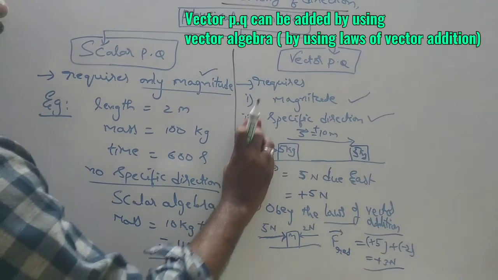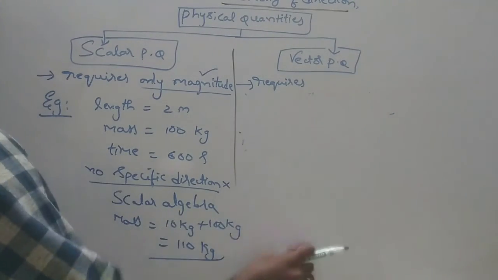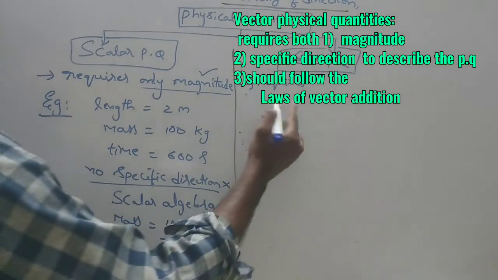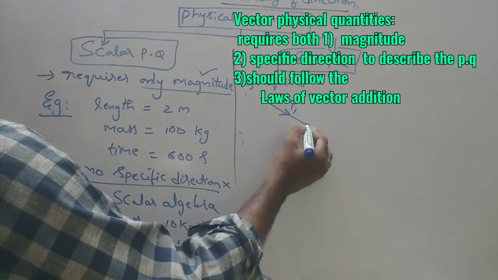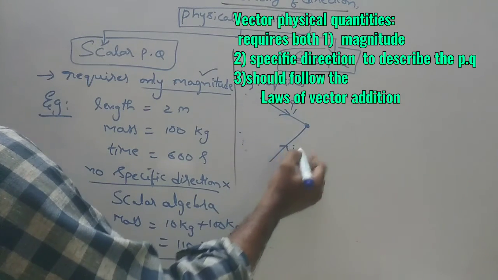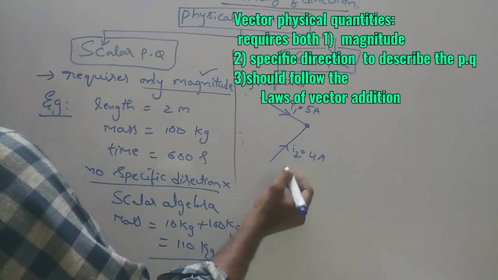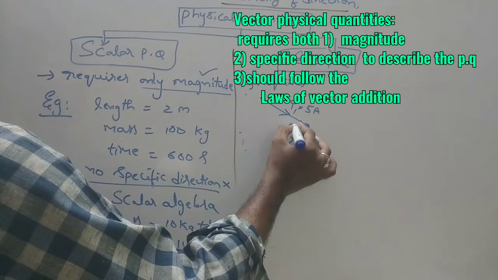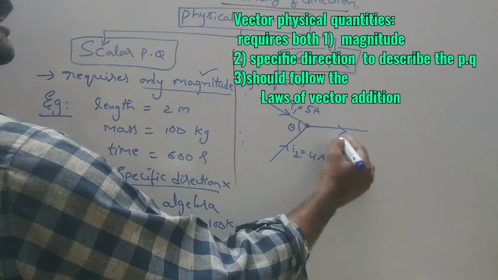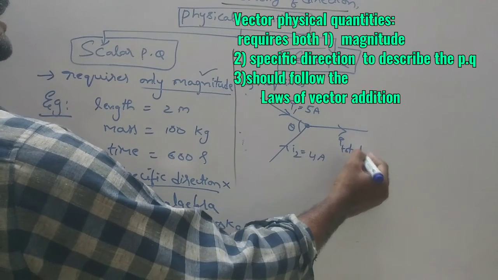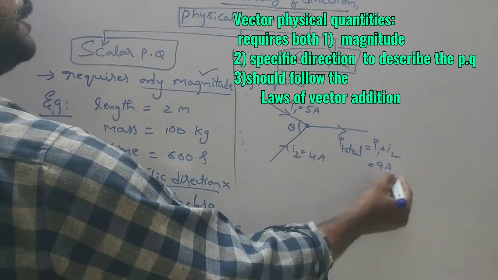For example, if I take electric current, there are two currents passing like this, I1 and I2, suppose I1 is 5 ampere and this is 4 ampere, and the angle between them is theta. The final current obtained according to Kirchhoff's law is I total is equal to I1 plus I2 directly, which we get as 9 ampere.